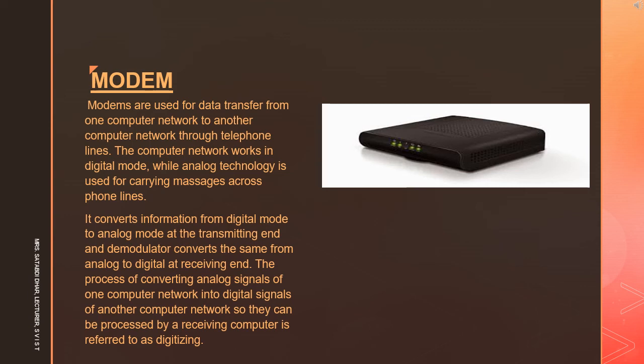The modulator converts information from digital mode to analog mode at the transmitting end, and the demodulator converts the same from analog to digital at the receiving end. The process of converting analog signals of one computer network into digital signals of another computer network so they can be processed by a receiving computer is referred to as digitizing.